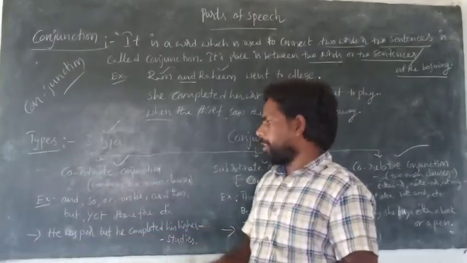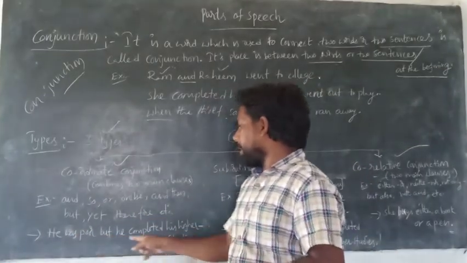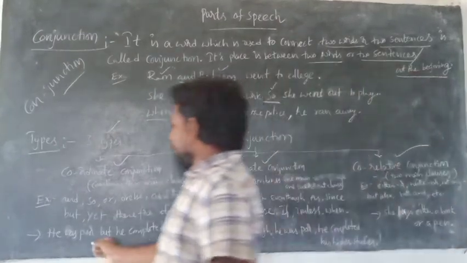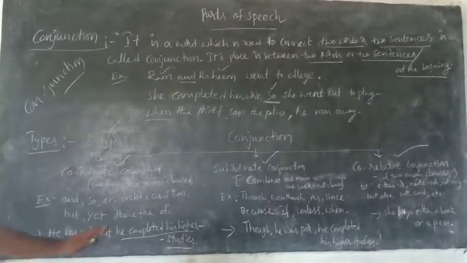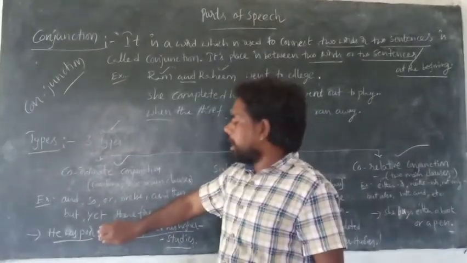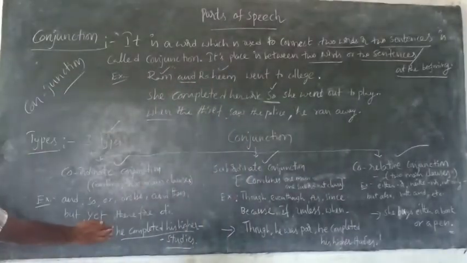Come to the example of coordinate conjunction. He was poor, but he completed his higher studies. He was poor is one main clause because it gives complete sense. He completed his higher studies also gives a complete sense.